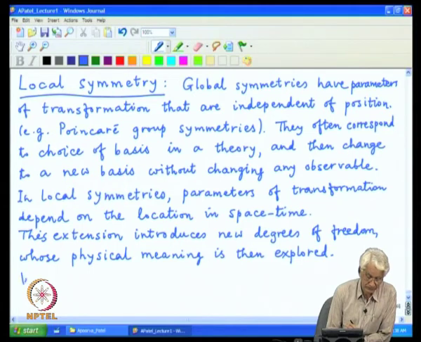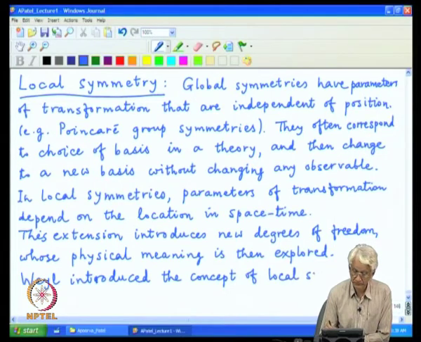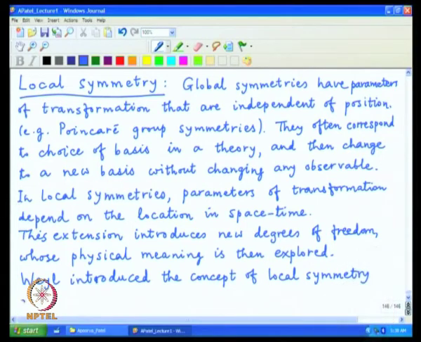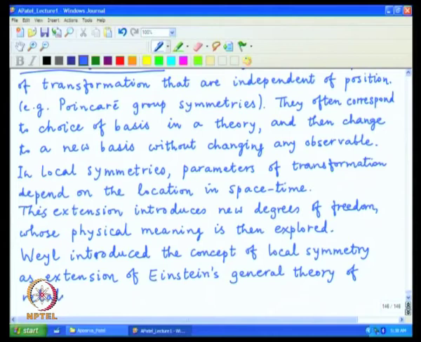So, the question was that ds square, which can also be written as minus d tau square, is an invariant.